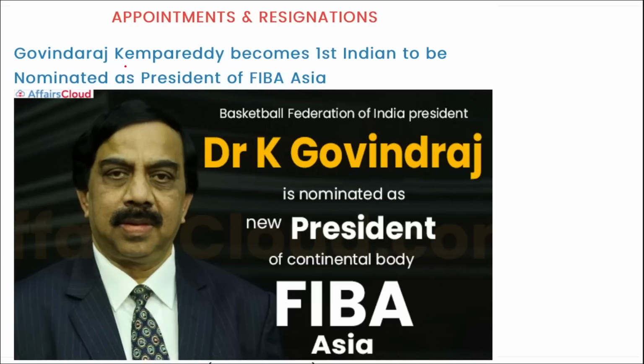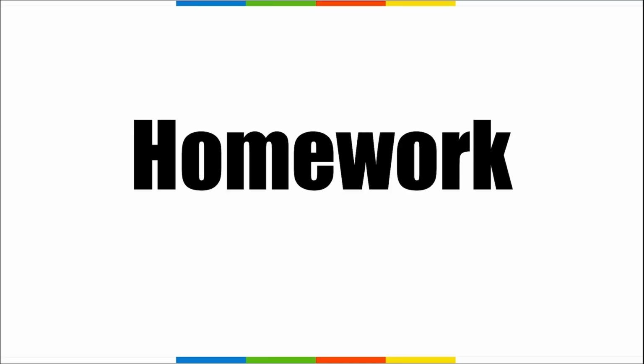Next is Govind Raj Kempredi. He became the first Indian to be nominated as the president of FIBA Asia. Important, who became the first president of FIBA Asia? He will be Govind Raj Kempredi. So that's all for the day, friends. Those were your important current affairs and the revision part.